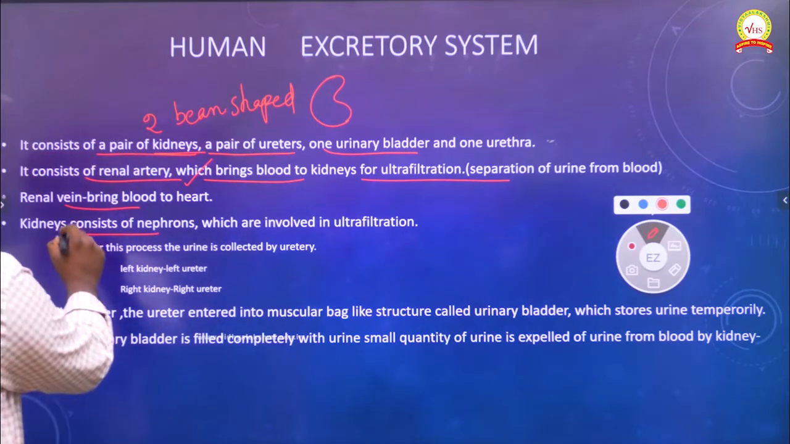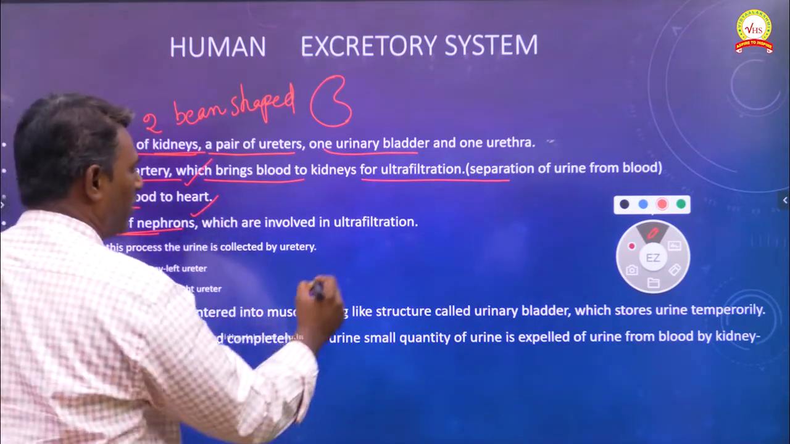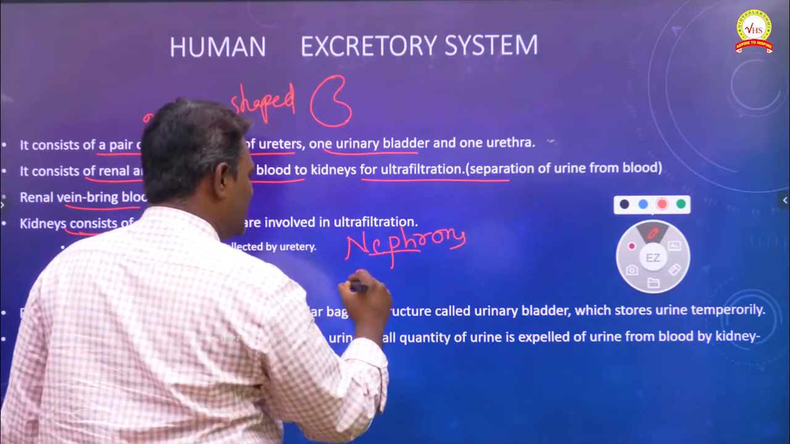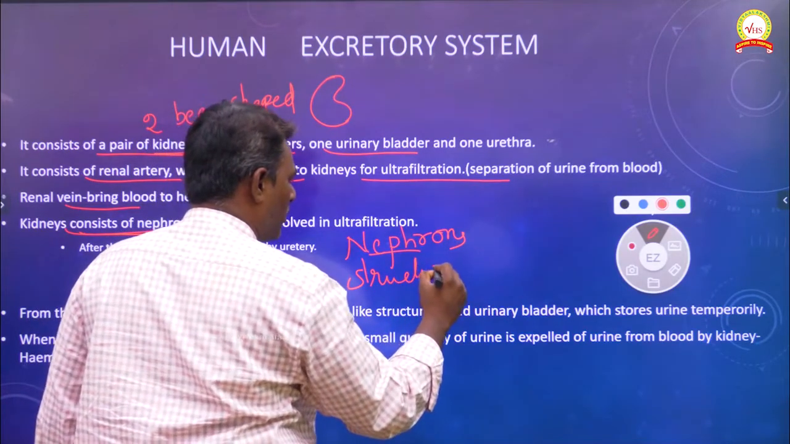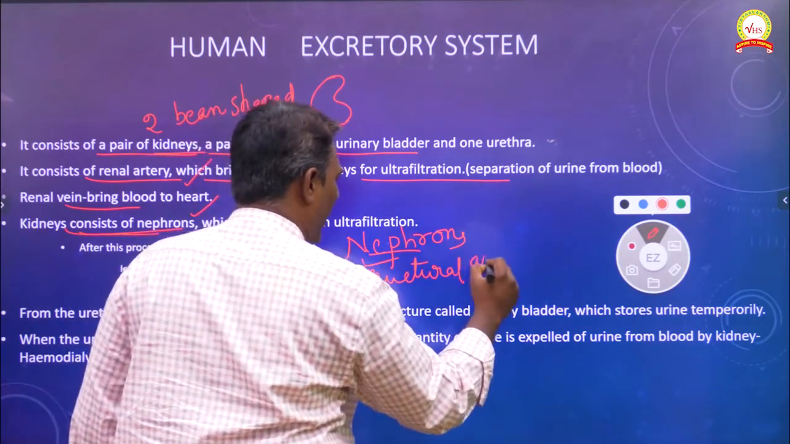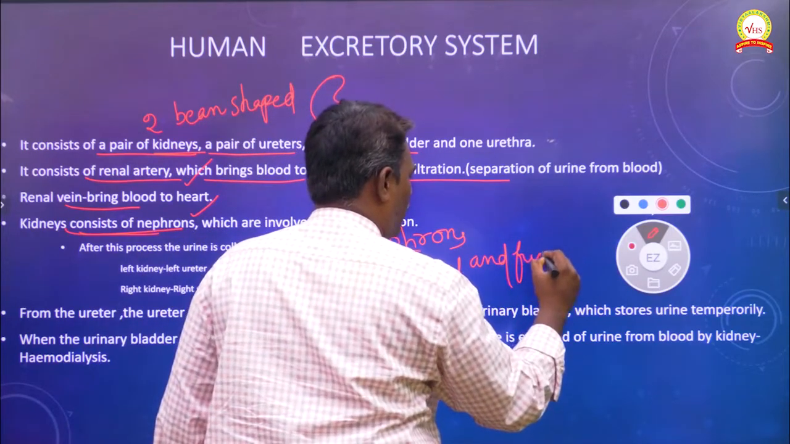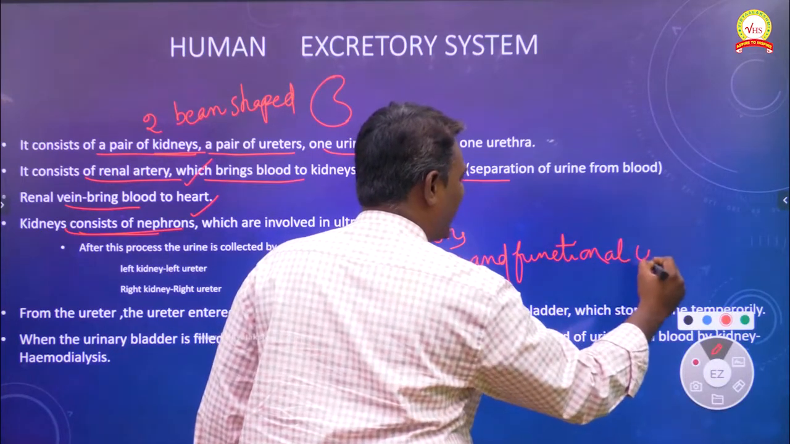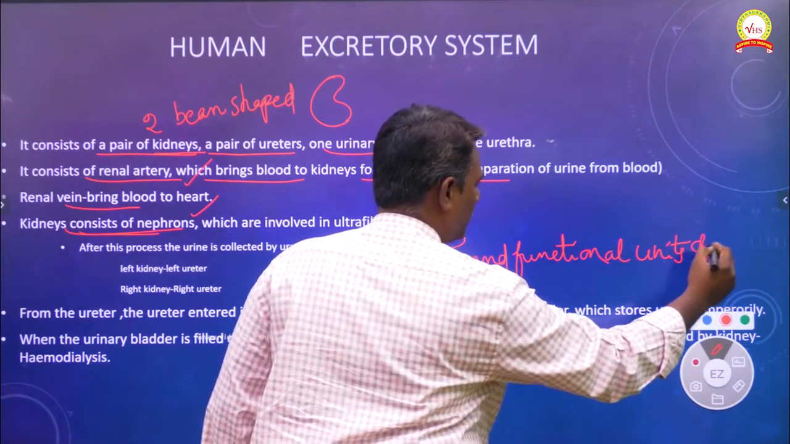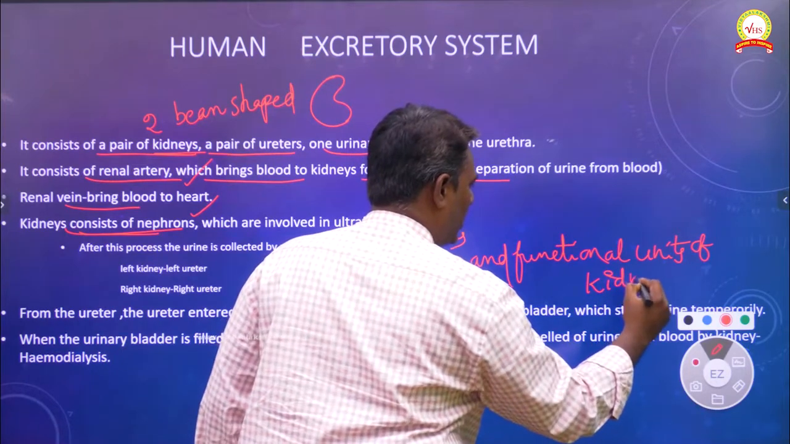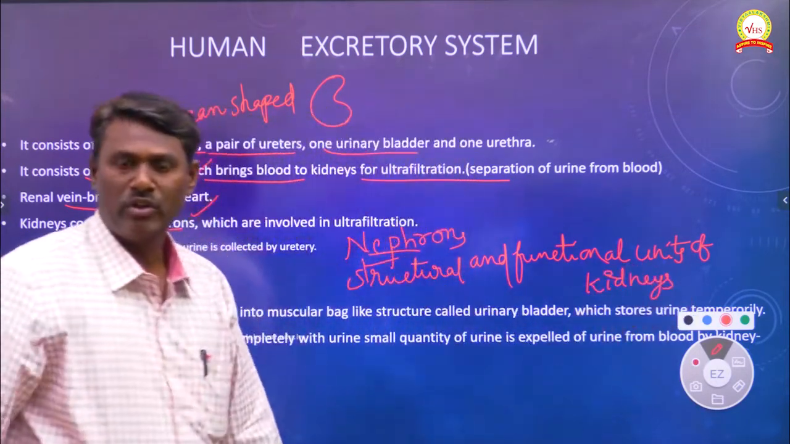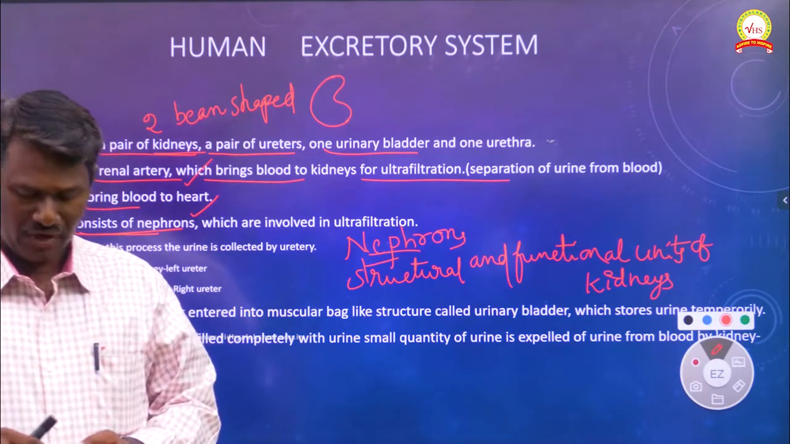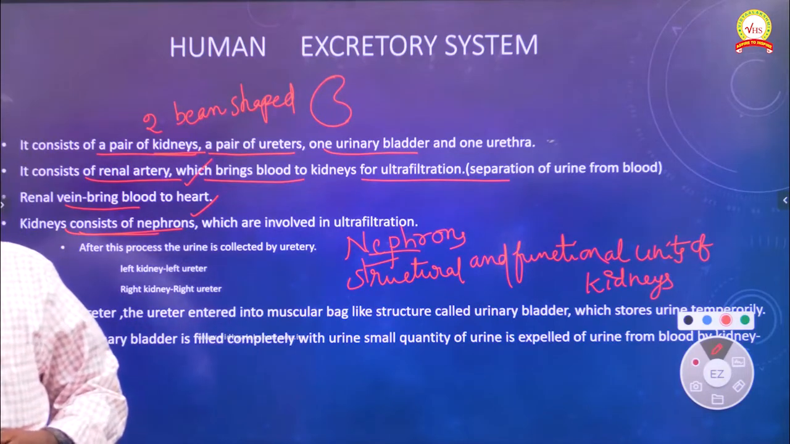Next, kidneys also consist of nephrons. Very important: nephrons are the structural and functional units of kidneys. We have a number of nephrons. Nephrons are the structural and the functional units of kidneys.